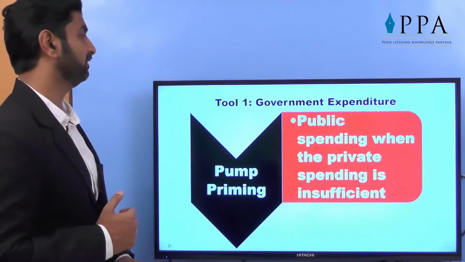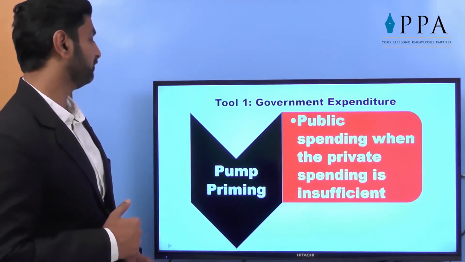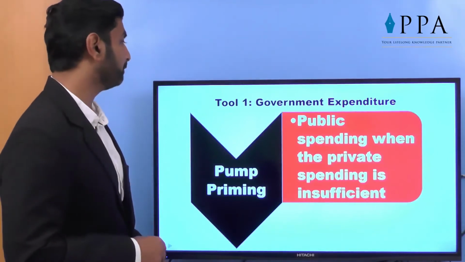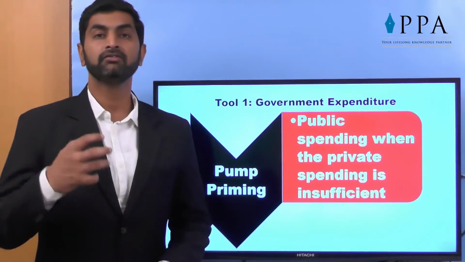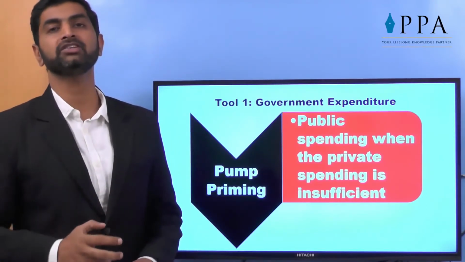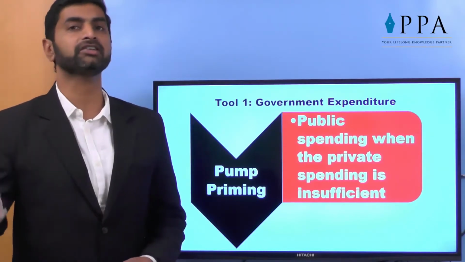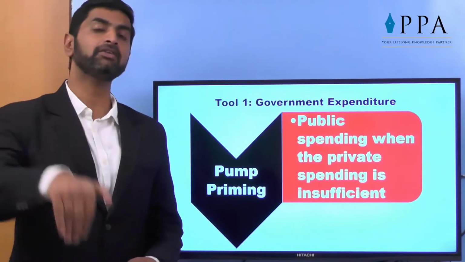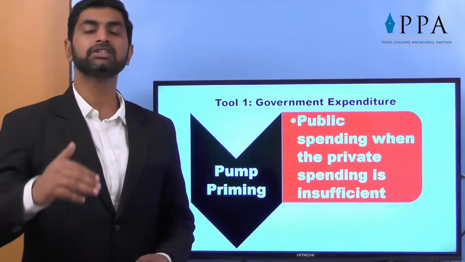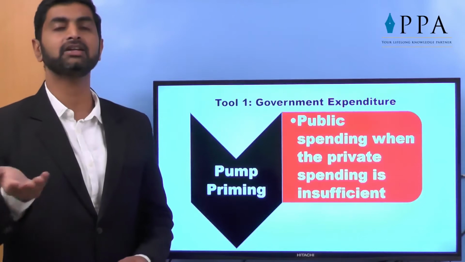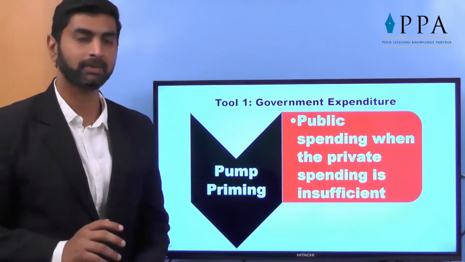Then, in case of deflation, there is one concept called pump priming. Public spending, when private spending is insufficient, when private companies are not ready to start the product, because ultimately they look at the profit. When there is no demand, they will not start new products. Then the government will enter this project and start manufacturing the products, which may gradually be given to the private sector, like Maruti Udyog Limited, started by government, now in the hands of the private sector.